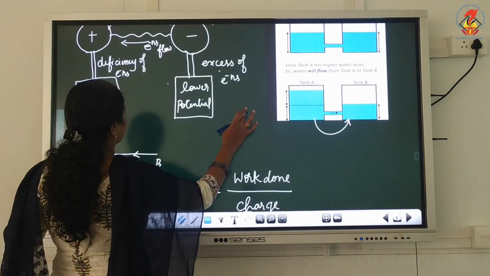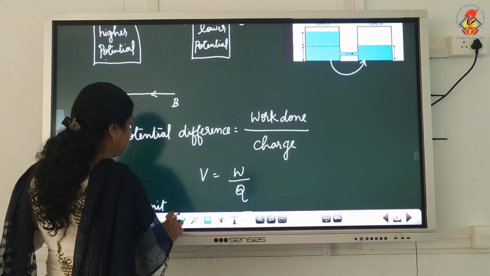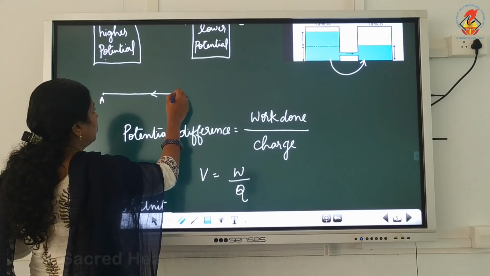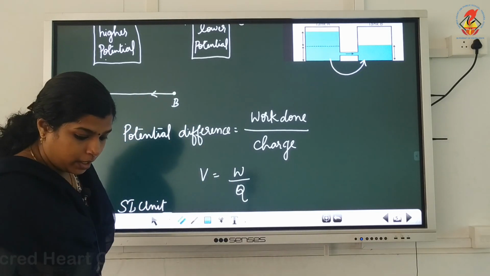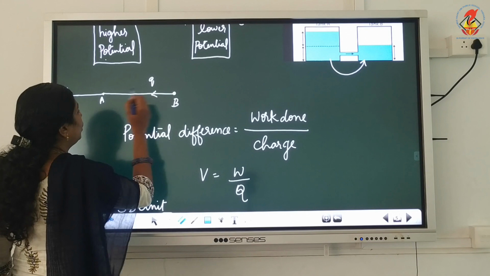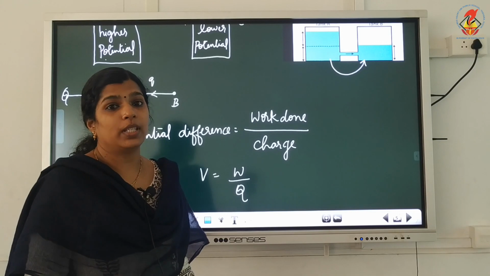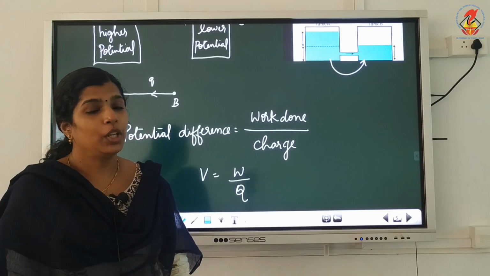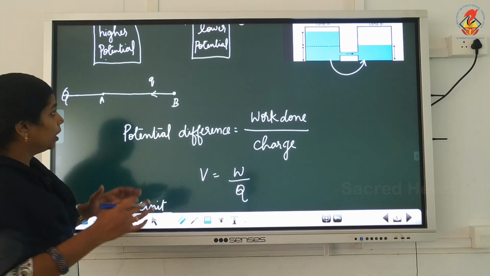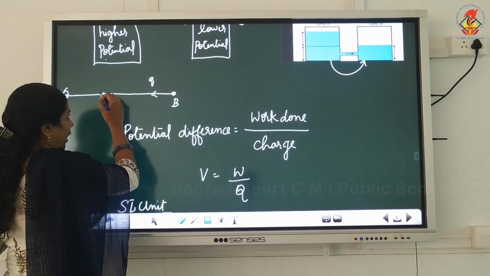Means, if you want to move a charge from B to A, then we need to do some work, and that is known as the potential difference.